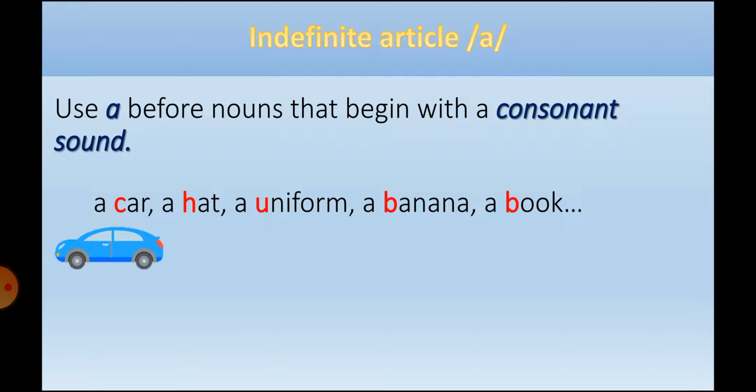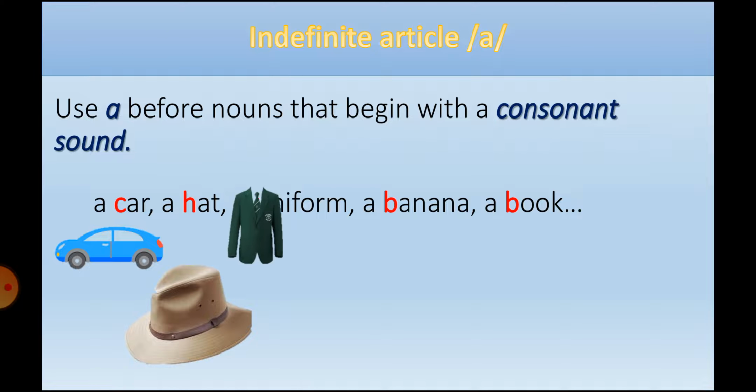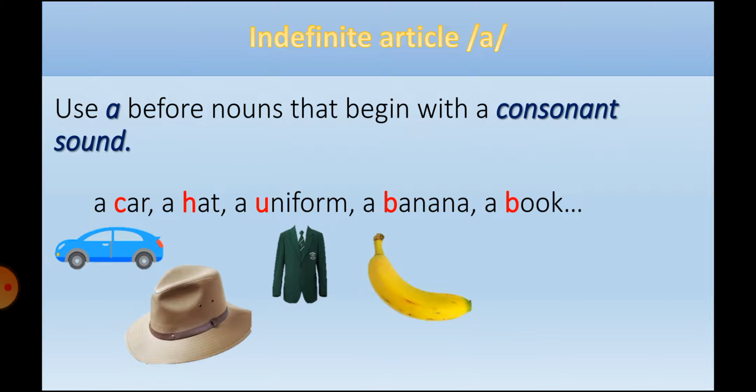A car, a hat, a uniform. It's u, not a, so I should use a uniform. A banana, b, a banana. A book. Book starts with b, so I use a book.